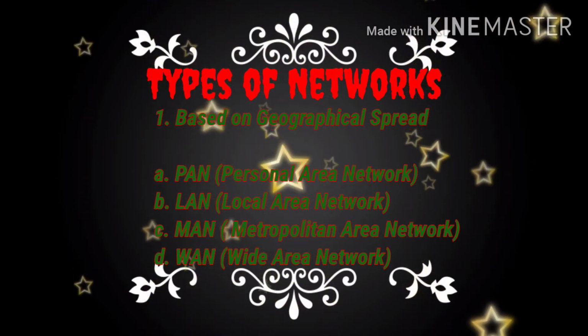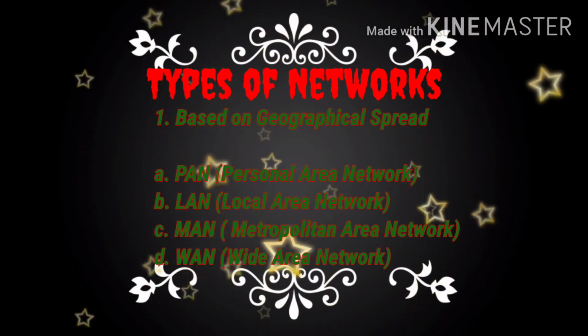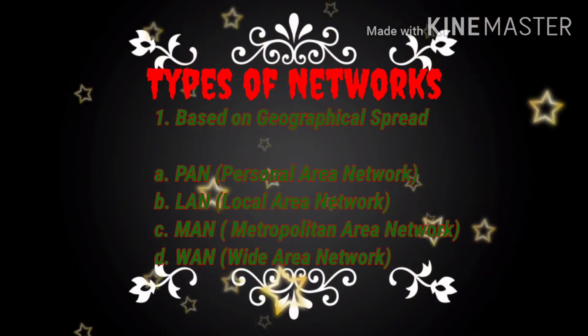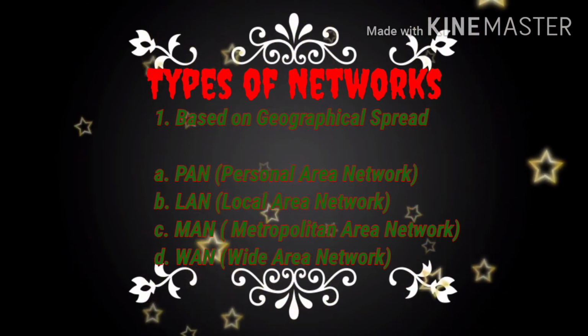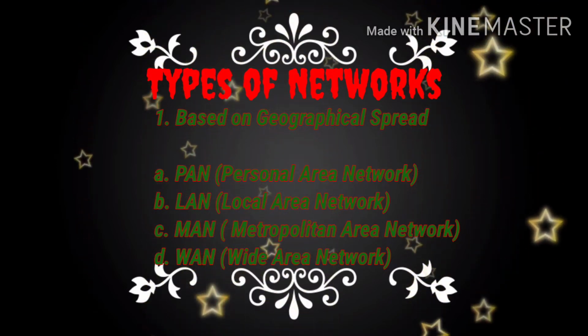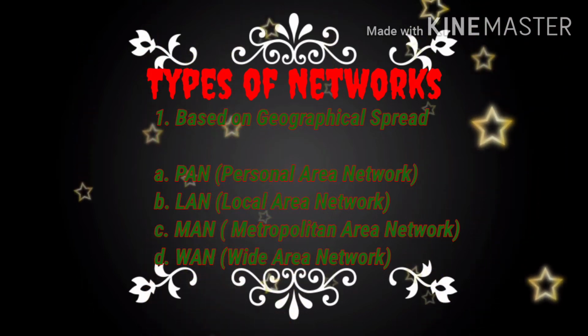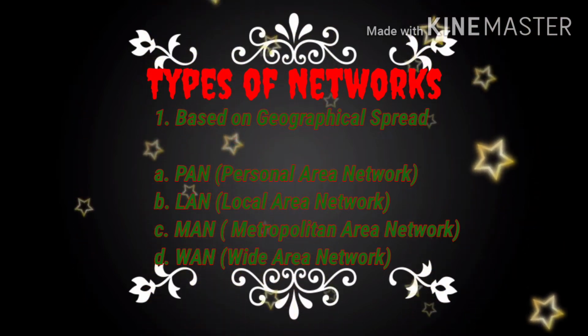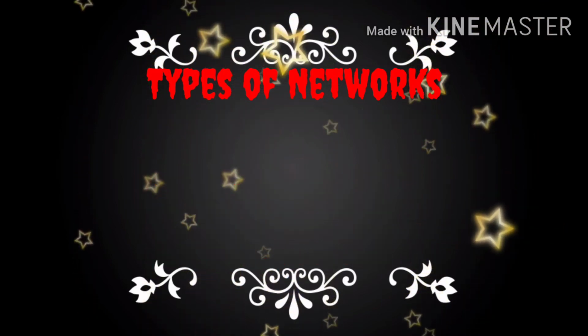It is the interconnection of computers inside a small office or a building. And MAN is metropolitan area network. It is the interconnection of computers over a city. And the fourth one is WAN. WAN is wide area network, which is the interconnection of computers all over the world. Internet is a typical example of WAN.